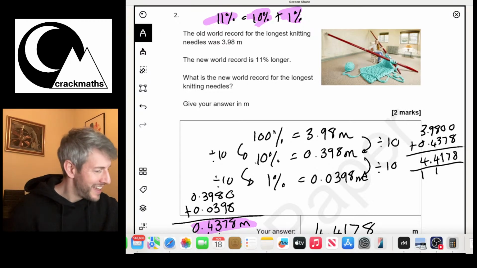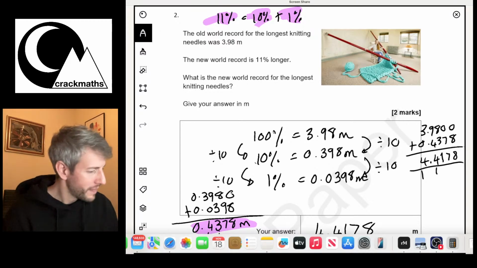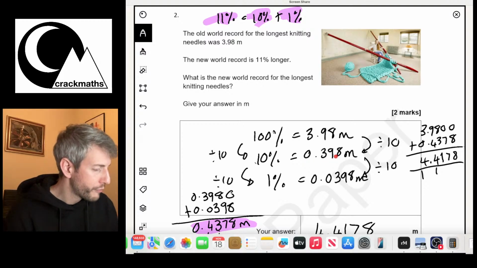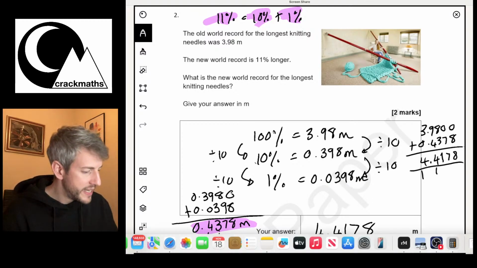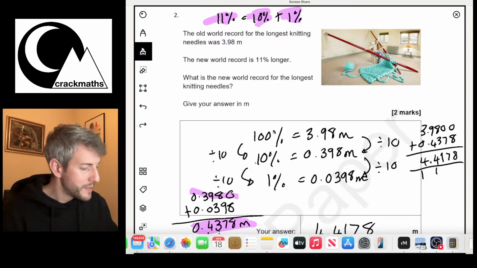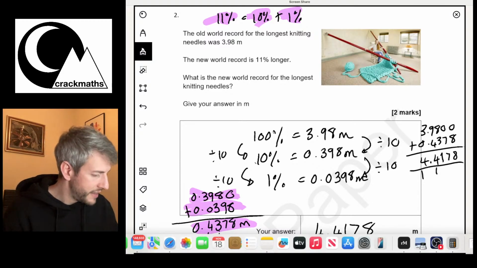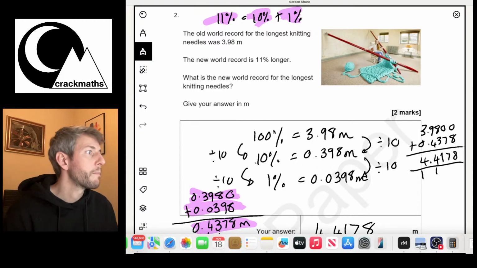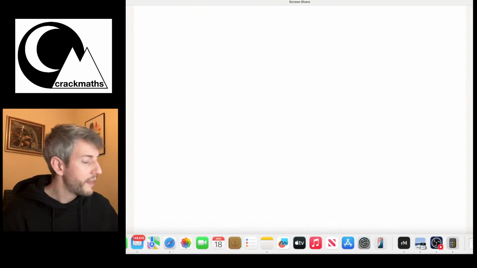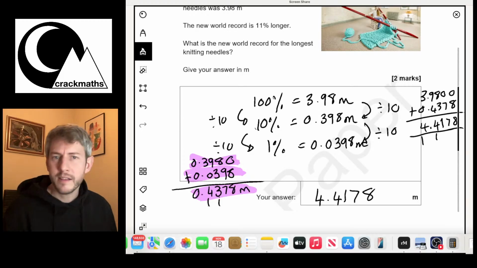So let's just have a quick look to double check. We've got 0.398 for 10%. And 0.0398 for 1%. We did 10% add 1% for 11%. Okay. And we double checked that before, so we're happy that that's correct. And so therefore, that is our answer.